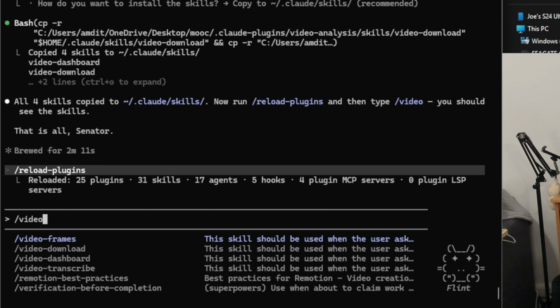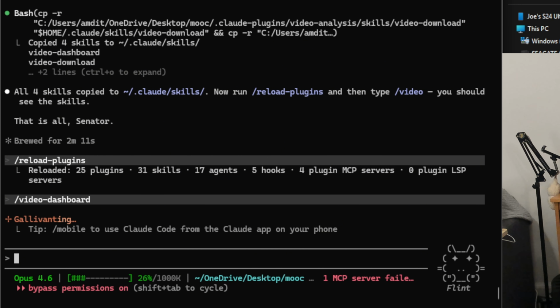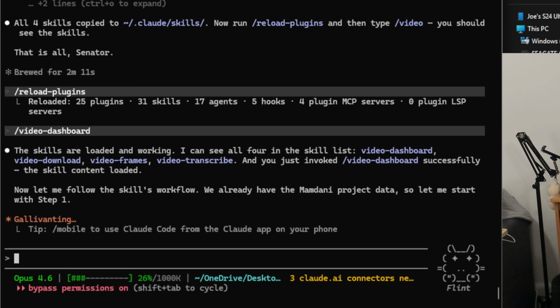And if we type video, we see video frames, video download, video dashboard. If I hit enter, we can see video dashboard is loading up. The skills are loaded and working. I can see all 4.